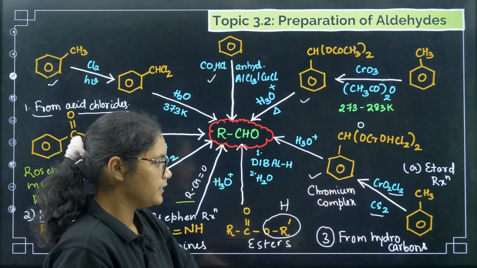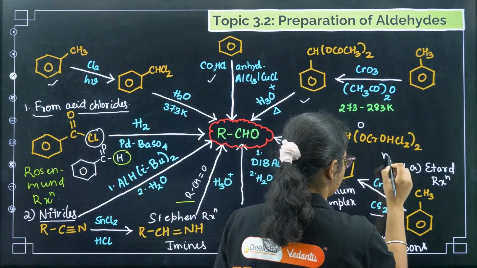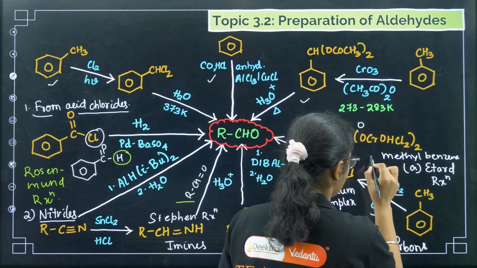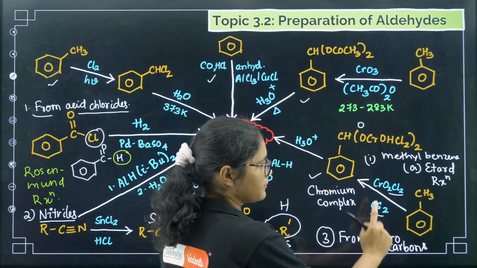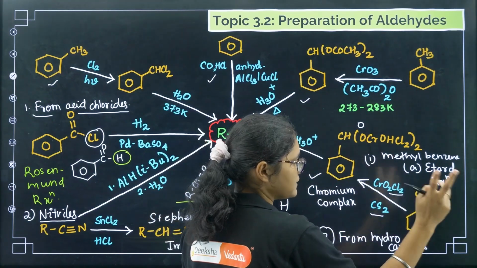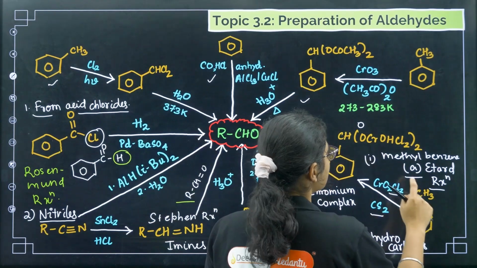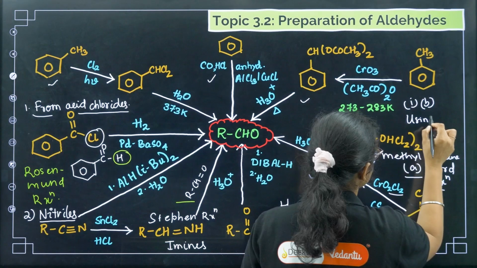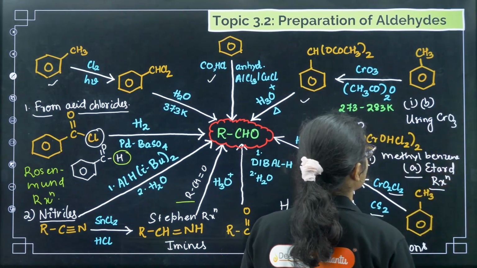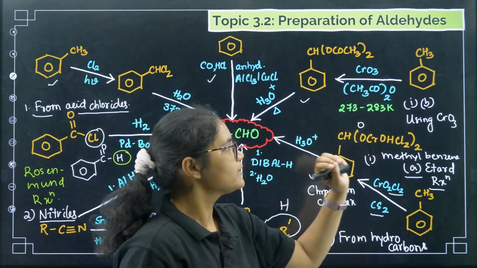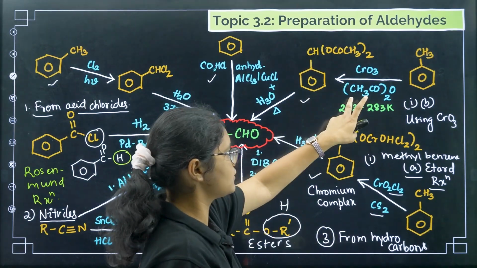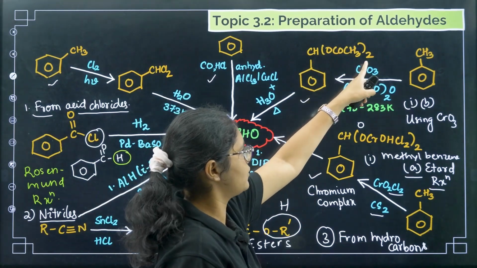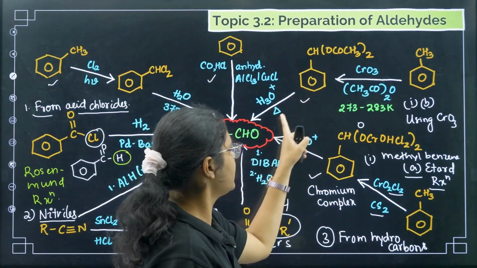From the Etard reaction, this one is from methyl benzene. Under methyl benzene we have two methods. One is your Etard reaction, and the second, 1B, is using CrO3. Same, you take methyl benzene and treat it with CrO3 in presence of acetic anhydride. We will get CH(OCOCH3)2. Then again you do hydrolysis, we will get the aldehyde group.